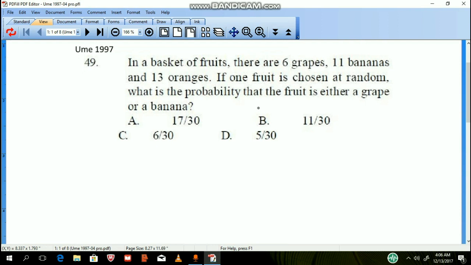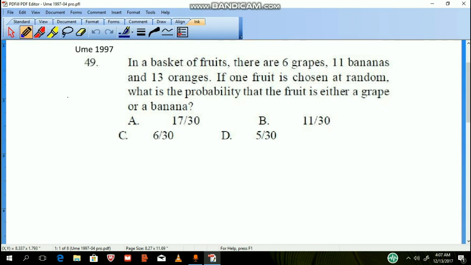1997, question number 49. We are told in a basket of fruits there are 6 grapes, 11 bananas, and 13 oranges. If one fruit is chosen at random, what is the probability that the fruit is either a grape or a banana? Since we've got 6 grapes plus 11, that is 17. Then 17 plus 13, that is obviously 30.